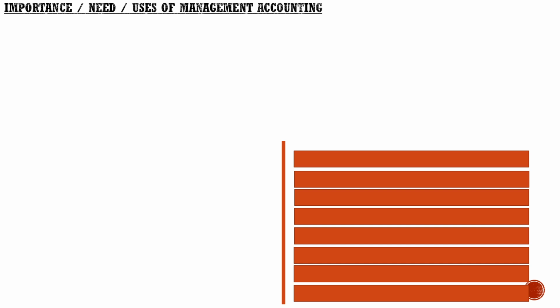It has been considered as indispensable, particularly in large organizations where the task of management is complex. So management accounting has been developed to meet the needs of the management. So let us discuss what are the major important functions or uses of management accounting.